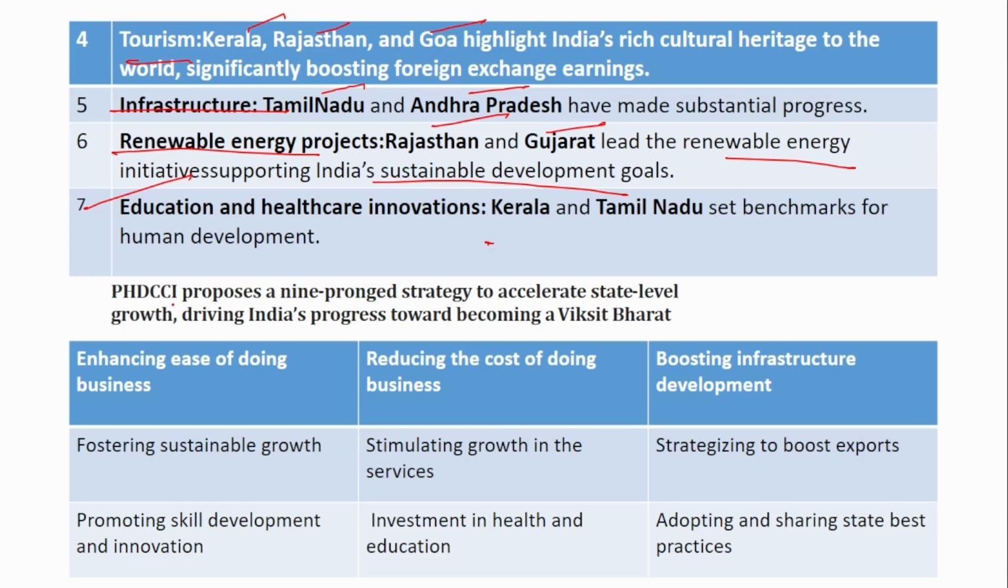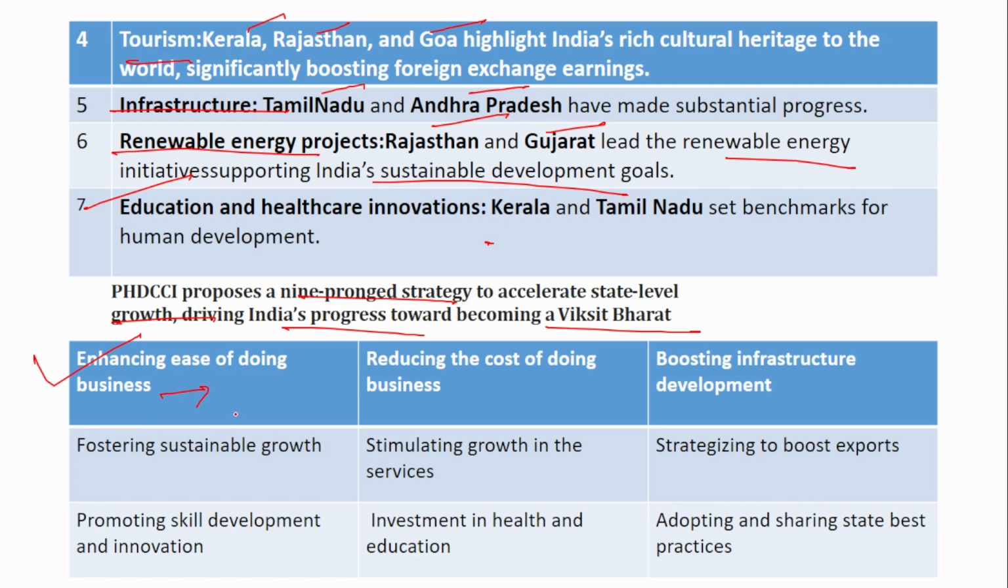So the PHDCCI provides a 9-pronged strategy to accelerate state level growth, driving India's progress towards becoming a Viksit Bharat. So what are these 9 strategies? Enhancing the ease of doing business. That is, if there are too many rules and regulations, too much compliance, then it will become very difficult to enter that business. So reducing the compliance, reducing the rules and regulations will enhance business.